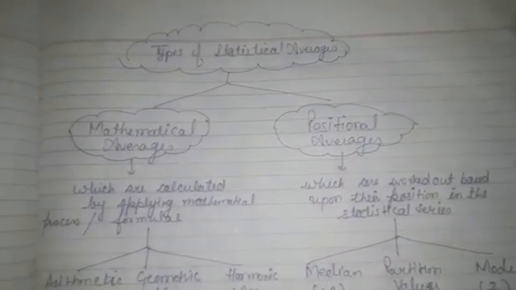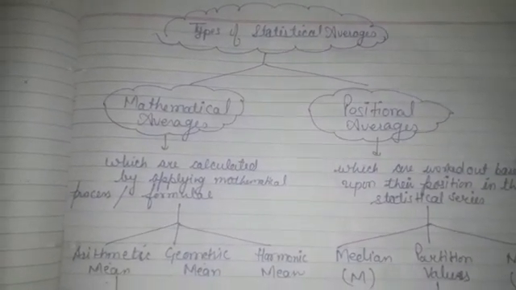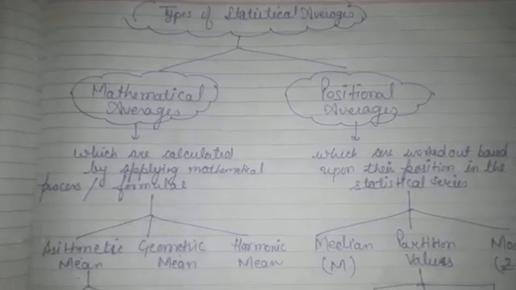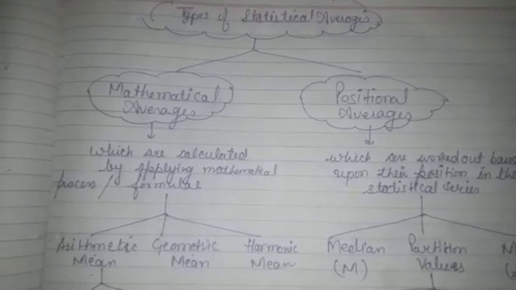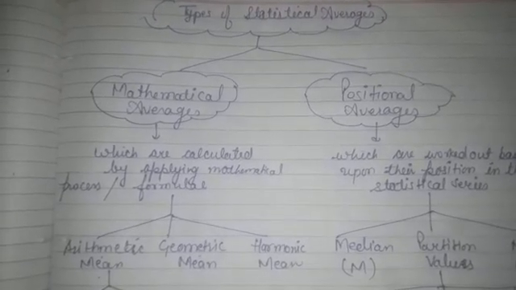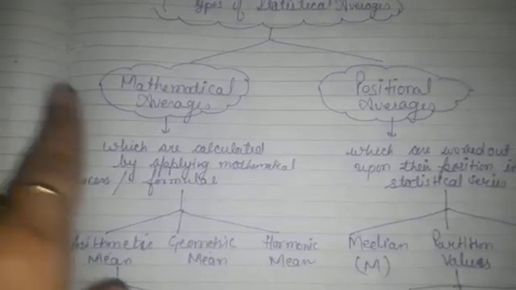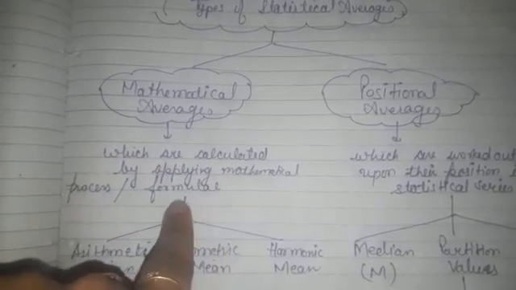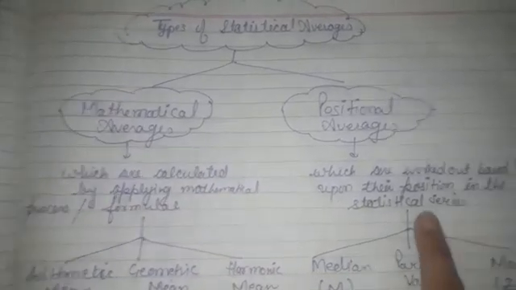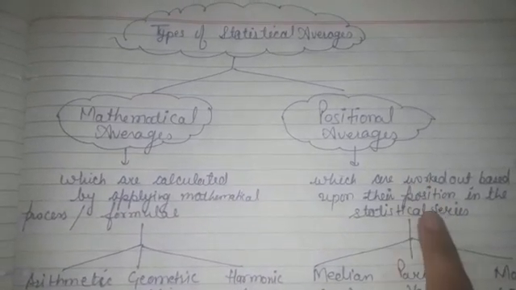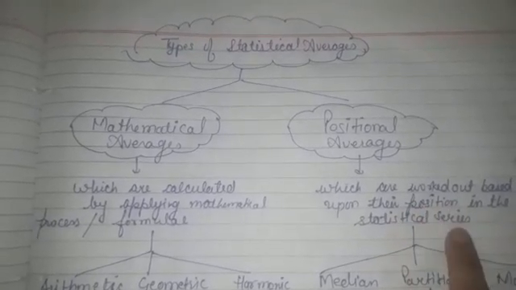Various types of statistical averages can be broadly categorized into two categories. First is mathematical average and second is positional average. Mathematical averages are those which can be calculated by applying a mathematical process or formulas. Means we have to apply particular mathematical operations to find out these averages. Clear?